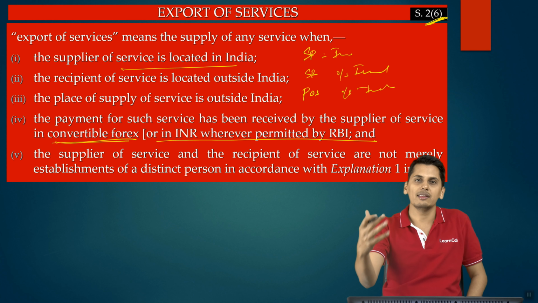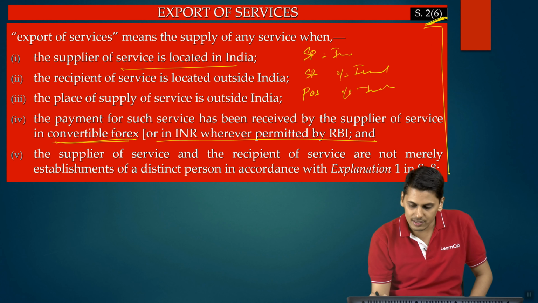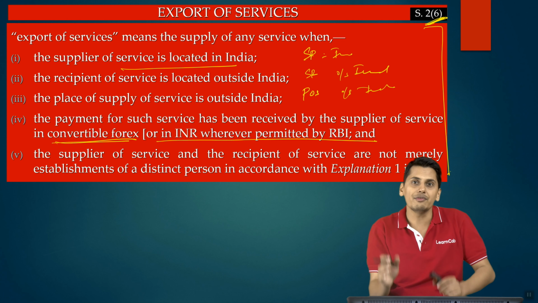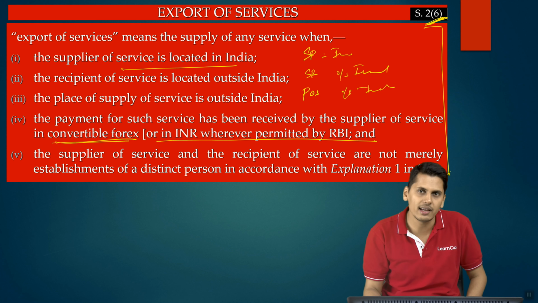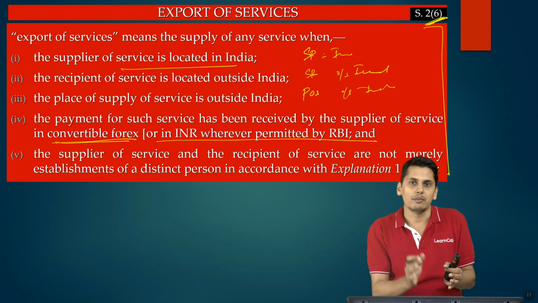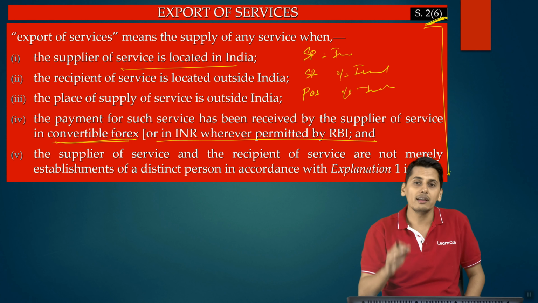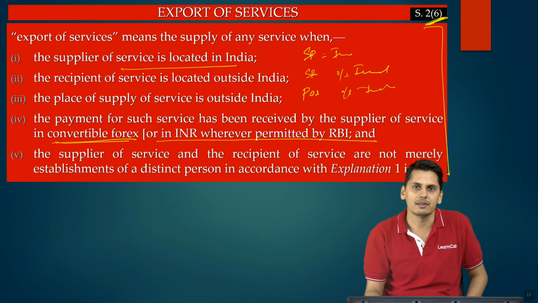So now friends, even in the case of export of service, even if consideration is received in INR, in those cases where it is permitted by the Reserve Bank of India, it qualifies to be an export of service.